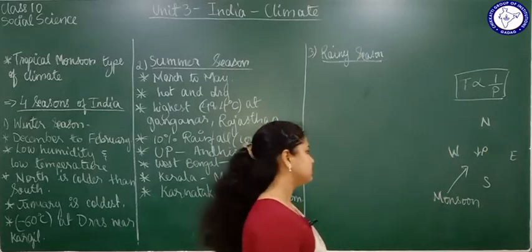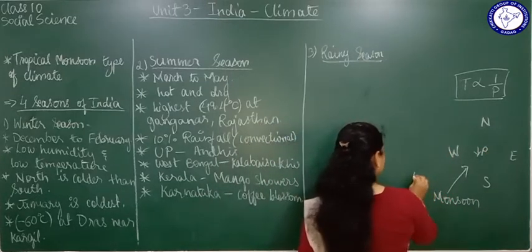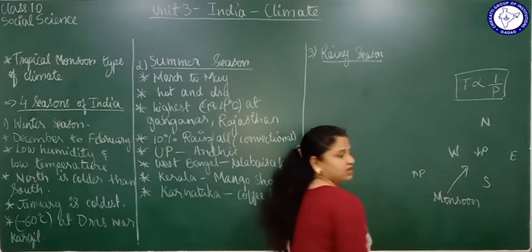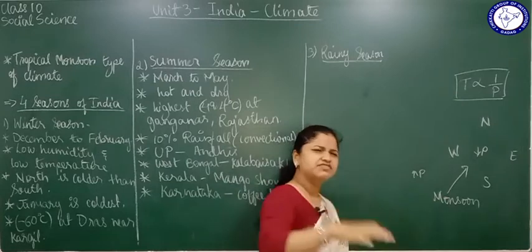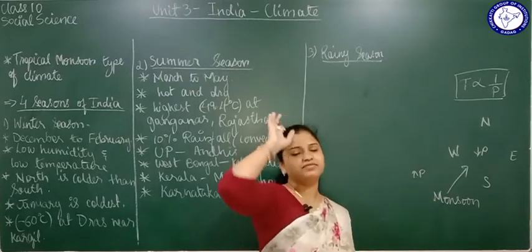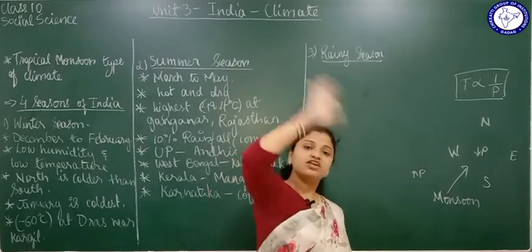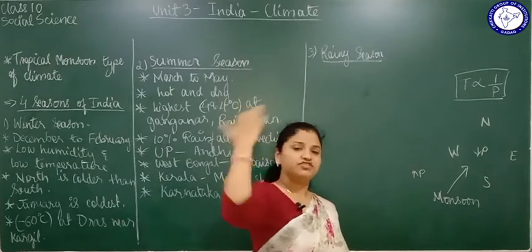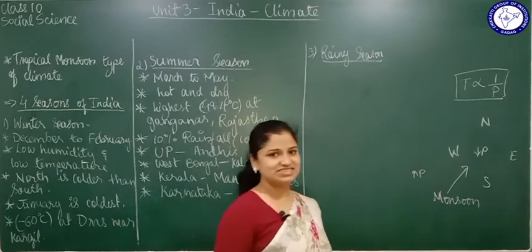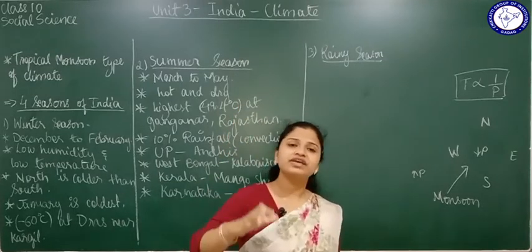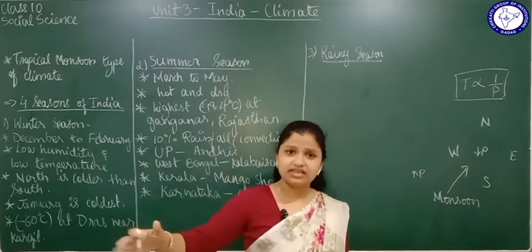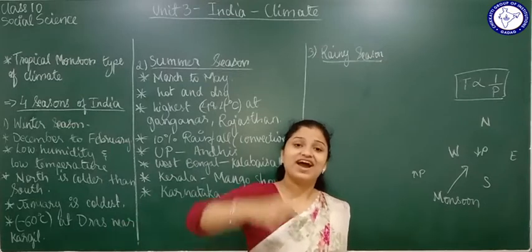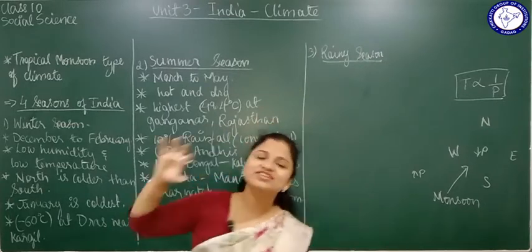And obviously in the sea, there is normal high pressure, but the land will have very low pressure because of very high temperature. Now, because the temperature is going on increasing in the summer season, pressure will go on decreasing. So what happens is that the wind, not only wind, whatever it might be, will always move from the high pressure region towards the low pressure region.